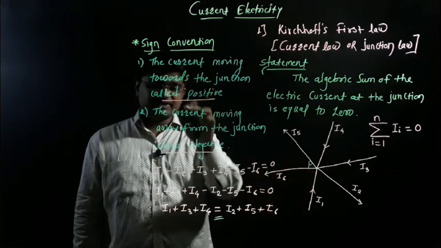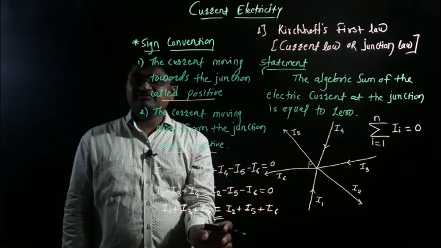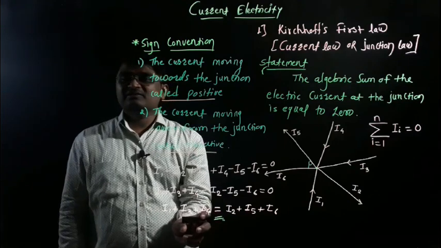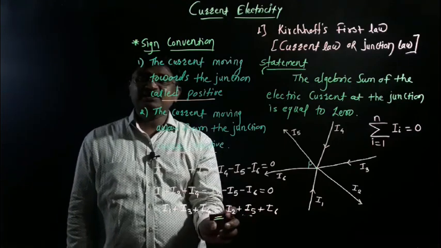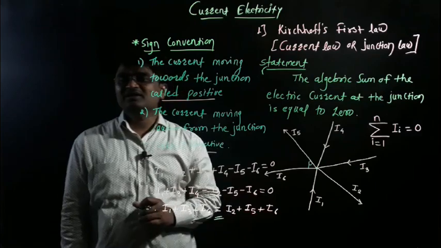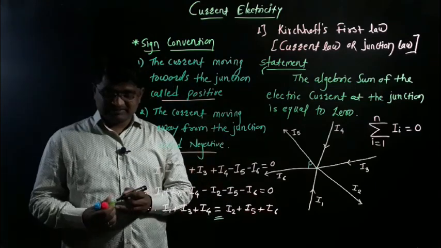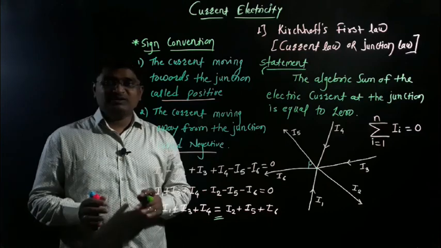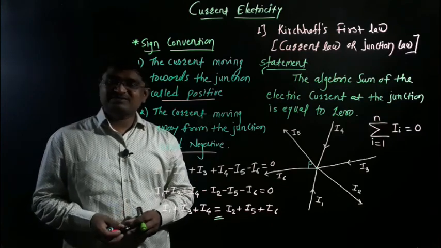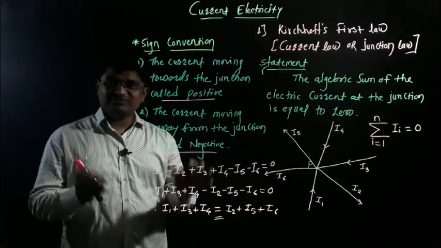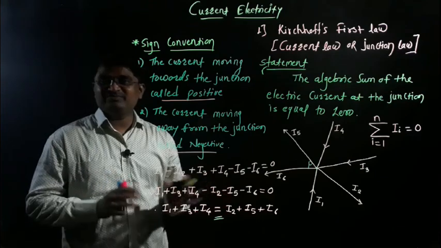The total electric current passing towards the junction is exactly equal to the total electric current moving away from the junction. This is our Kirchhoff's first law. I hope you understand this very important and simple concept.